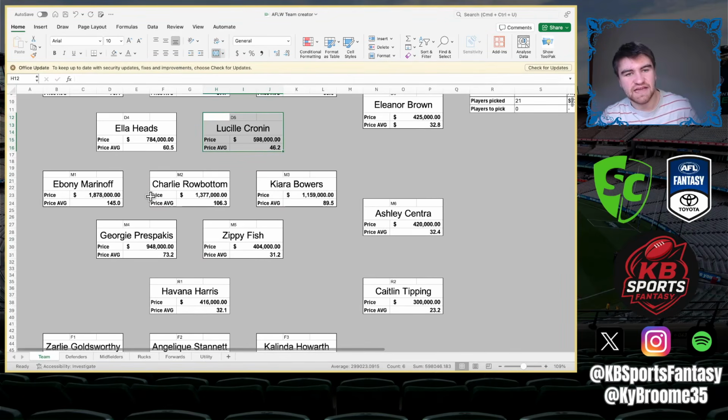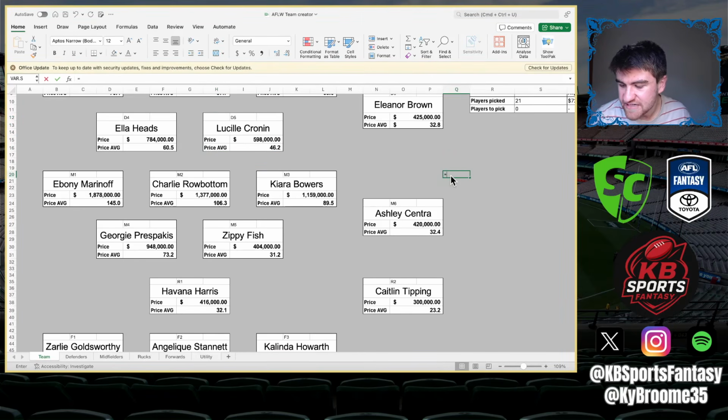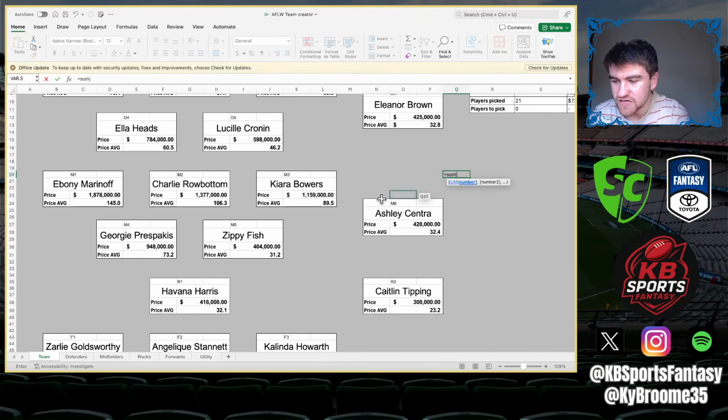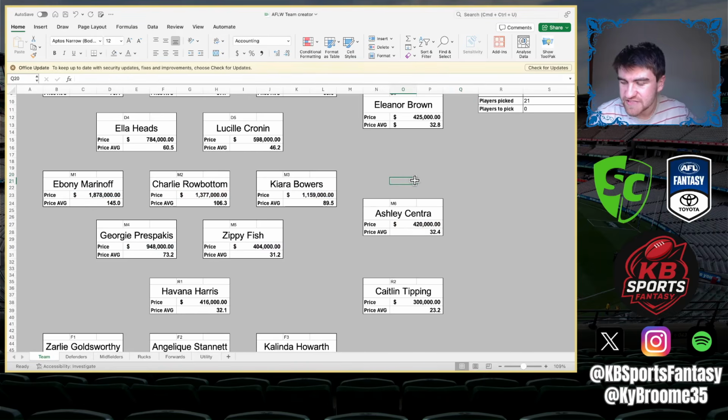Then we get to the midfield, and this is where you spend a lot of your money. As you can see, I've spent, what's that off the top of my head, 3.2, 4.35, 5.3. I probably spent over 6 million in the midfield if I just actually quickly sum it up for you guys. Let me actually just do this and I'll grab it for you guys so that you know how much. 6.18 I have spent in that midfield. So yeah, 6 million out of a cap of 15 sort of shows where the money is going to be spent, where the points are made.